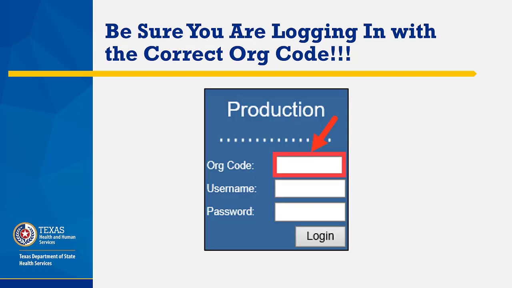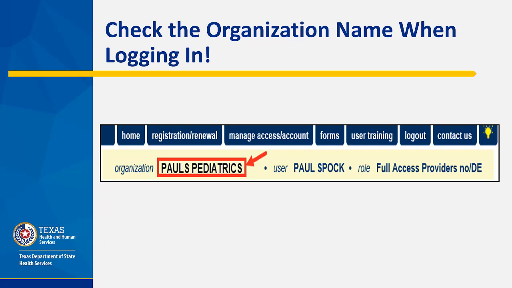Be extra careful when you are logging in to use the correct org code. Some users have access to multiple org codes. Logging in with an incorrect org code can add patients and immunizations to the wrong organization and prevent the vaccine inventory from being correctly decremented in the vaccine allocation and ordering system. After logging in, and before adding consents, clients, or immunizations, look at the menu bar at the top of the screen to check the name of the organization that you're logged into.